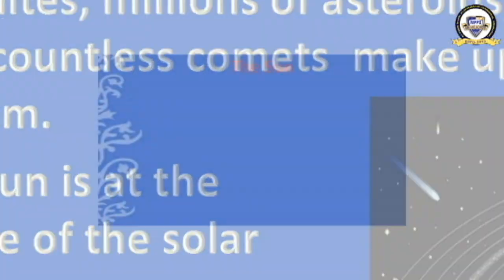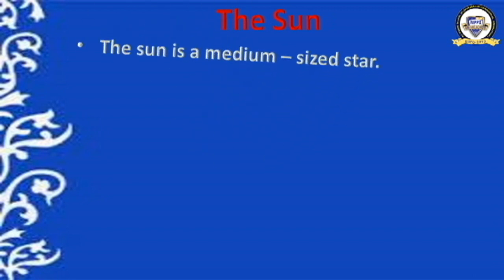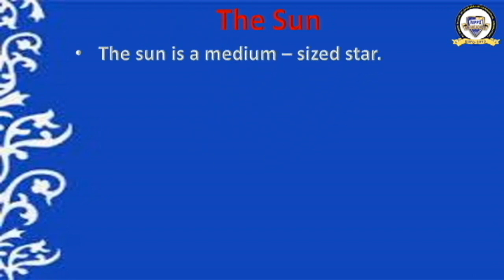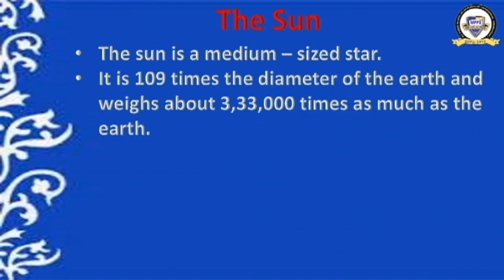Okay, we are moving to the sun. We will discuss about the sun. What is sun? Sun is a medium sized star. We heard in the previous part that stars are very big in size and our sun is a medium sized star. It is 109 times the diameter of the earth and weighs about 3,33,000 times as much as the earth.